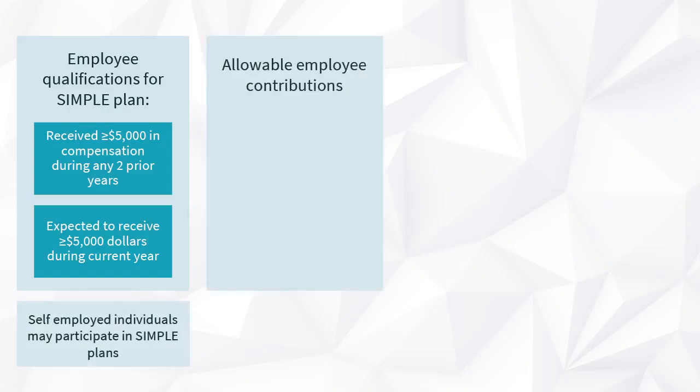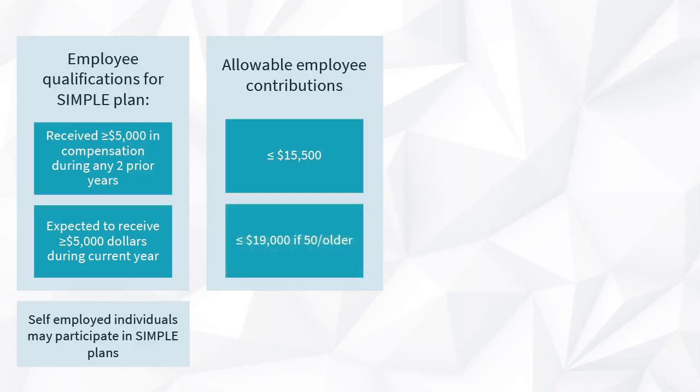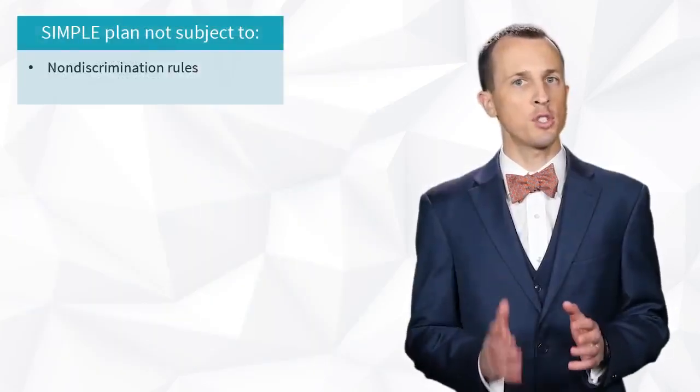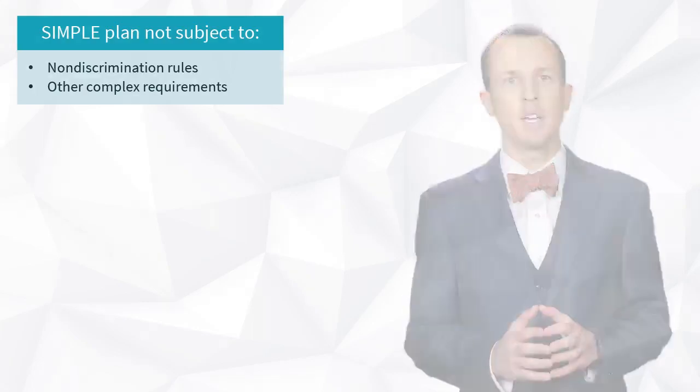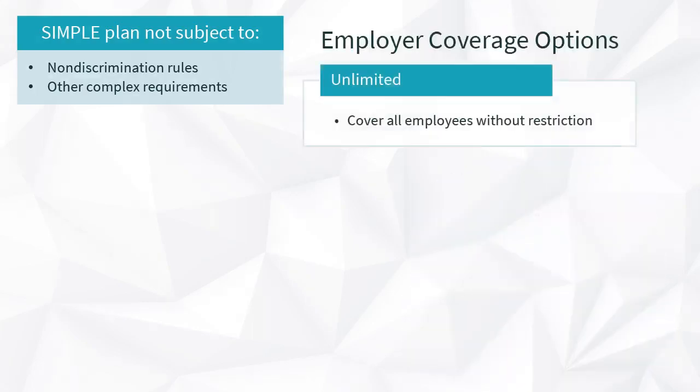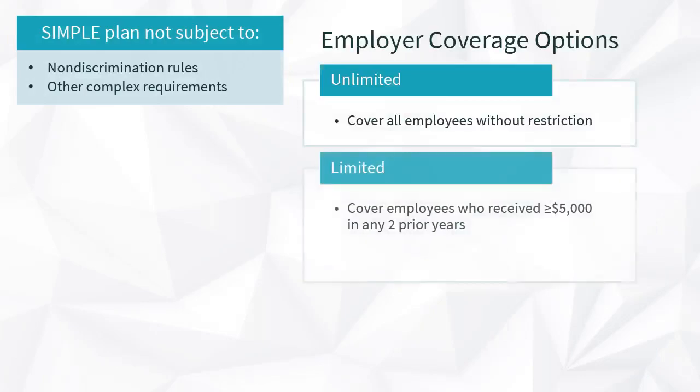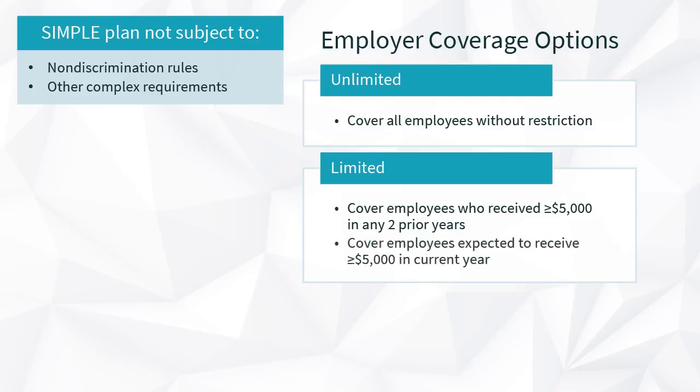The plan allows employees to make elective contributions of up to $15,500 for 2023, or $19,000 if 50 or older, and requires employers to make matching contributions. A SIMPLE plan is not subject to non-discrimination rules or other complex requirements applicable to qualified plans. An employer can choose to cover all employees without restriction, or they can limit the employees covered to those who received at least $5,000 in compensation during any 2 preceding years and who are reasonably expected to receive at least $5,000 in the current year.